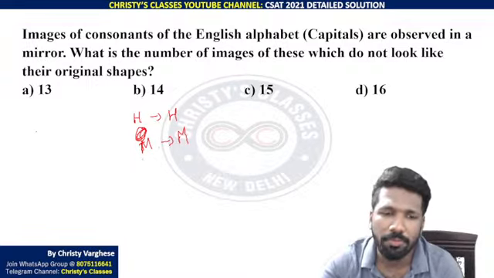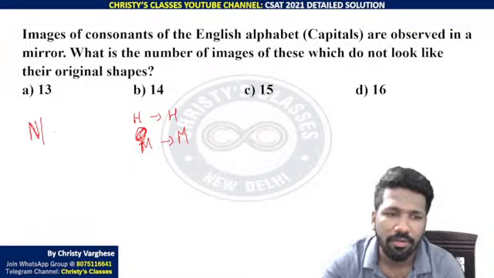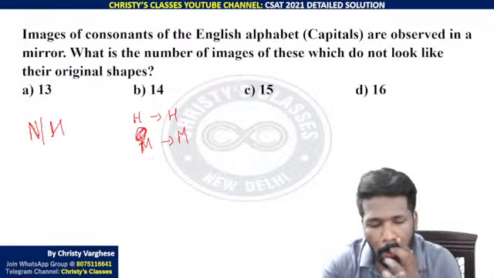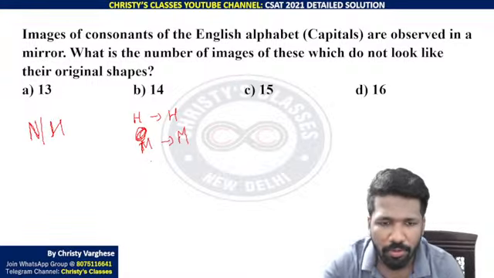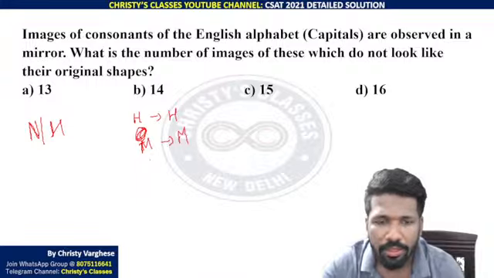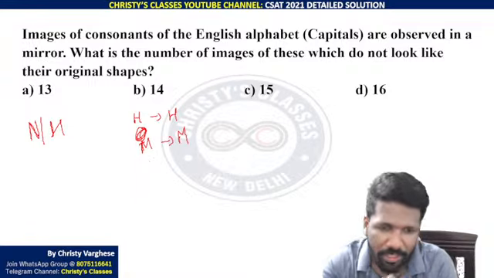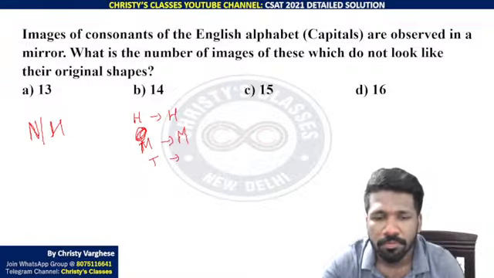N is not possible because the line in the mirror image will look like this. O is a vowel, so it cannot be included. P is not possible. Q again not possible. R not possible. S no. T is possible.